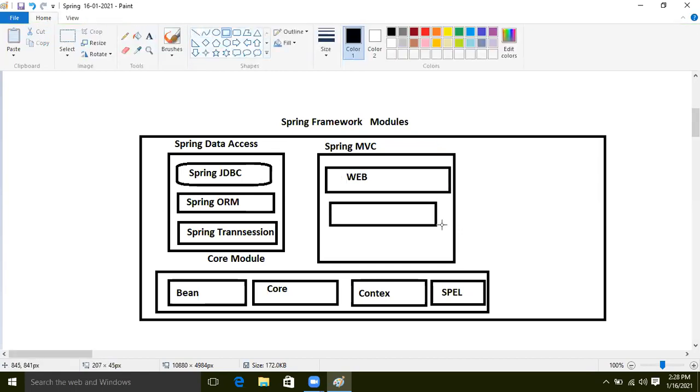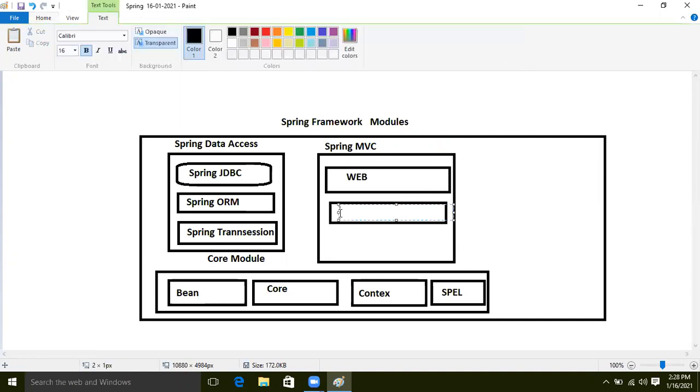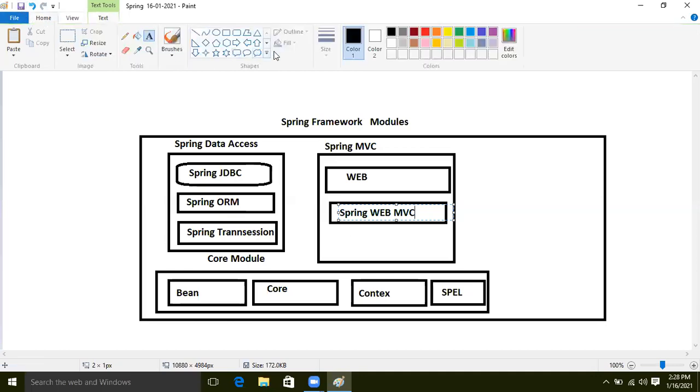After that, in Spring Web MVC, and after that web flow is there. In Spring MVC one more module is there, web flow.